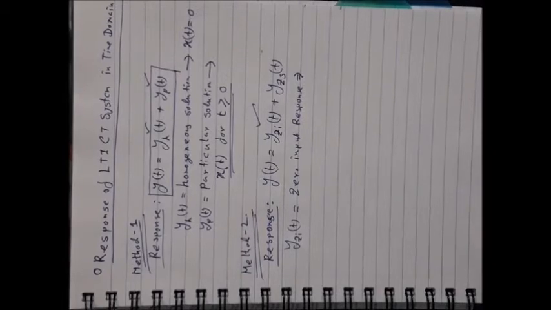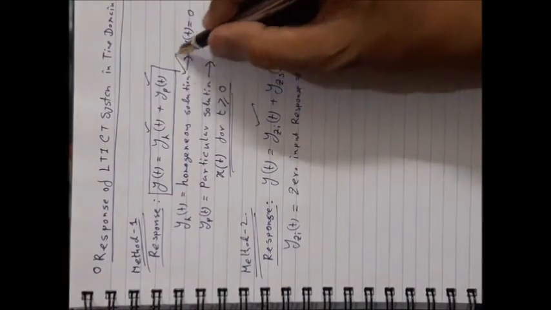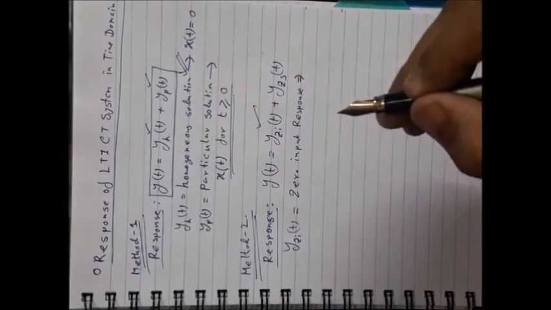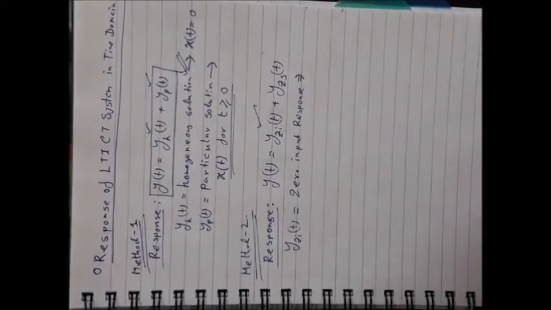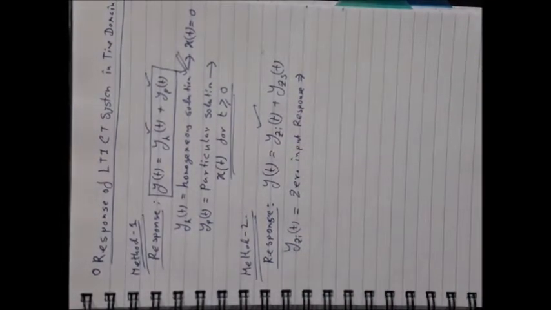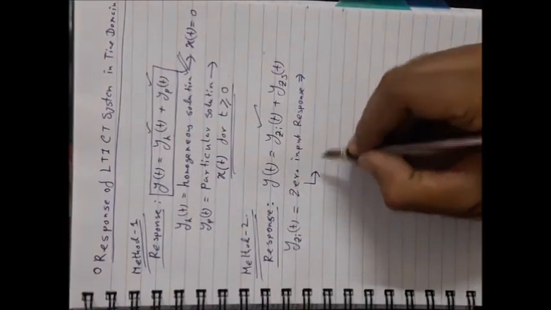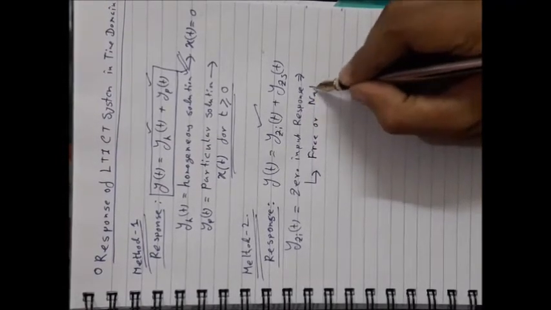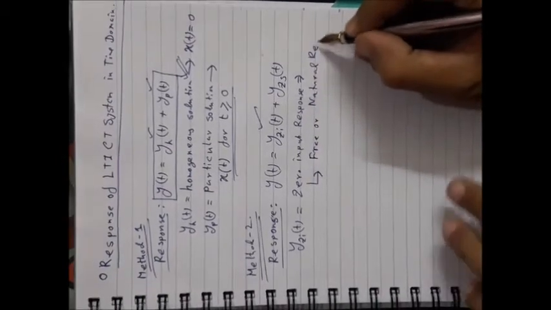You have to find the homogeneous solution this way, and after that the arbitrary constants associated with that homogeneous solution, you have to find by using the initial conditions associated with the output which will be provided to you with the problem. This is also known as the free or natural response.